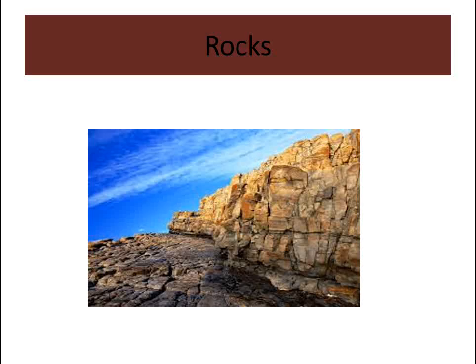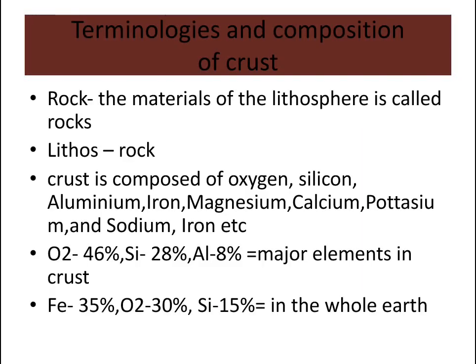In this video, I'm going to discuss rocks. Rock is a material of the lithosphere. Lithos means rock. The Earth's crust is composed of oxygen, silicon, aluminum, iron, magnesium, calcium, potassium, and sodium. The major elements in the crust are oxygen with 46%, silicon about 28%, and aluminum 8%.